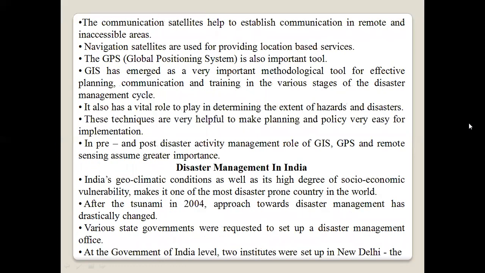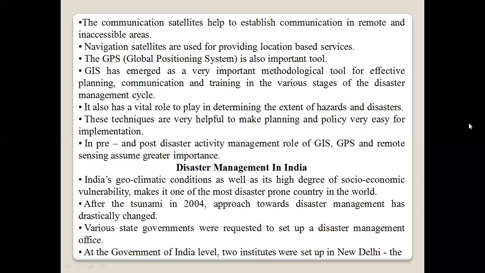The communication satellites help to establish communication in remote and inaccessible areas. Navigation satellites are used for providing location-based services. The GPS, Global Positioning System, is also an important tool. GIS has emerged as a very important methodological tool for effective planning, communication, and training in the various stages of the disaster management cycle.